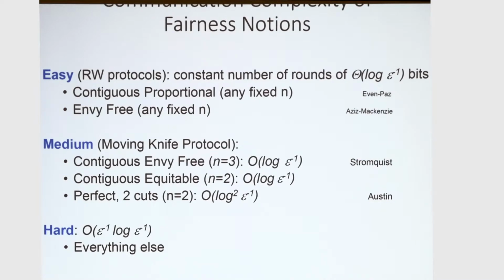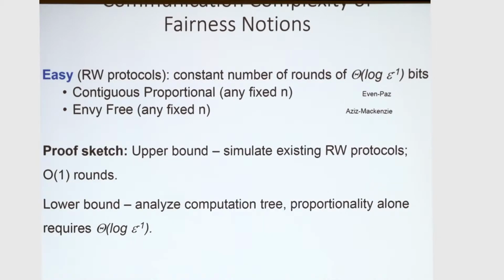The medium class will have moving knife protocols, and we'll look at contiguous and free for 3 players, equitable for 2 players, and perfect with 2 cuts. And the hard class will have everything else. We have some candidate problems there, and then a very general upper bound. For the easy class, basically we can get an upper bound by simulating existing Robertson-Webb protocols. And for the lower bound, proportionality alone, in fact, requires log of 1 over epsilon.